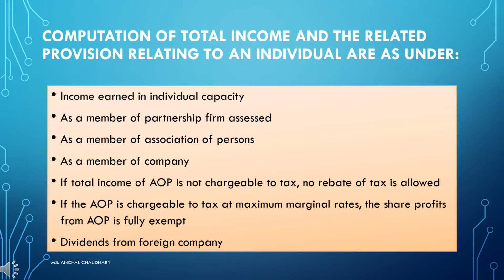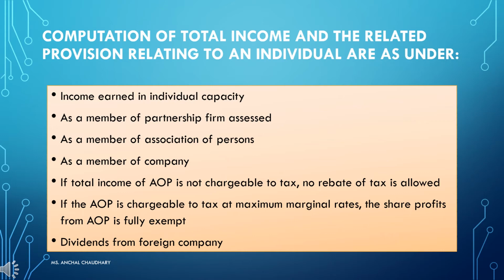Next is as a member of an association of persons. Income from such association is includable in the individual's total income at a normal rate of such income, so tax will be levied at the normal rate.